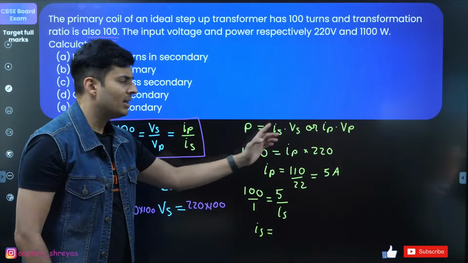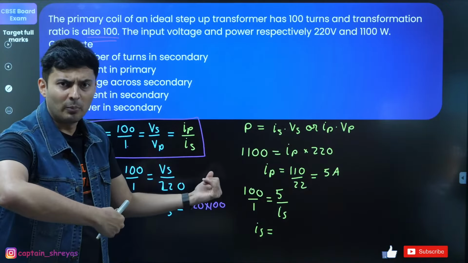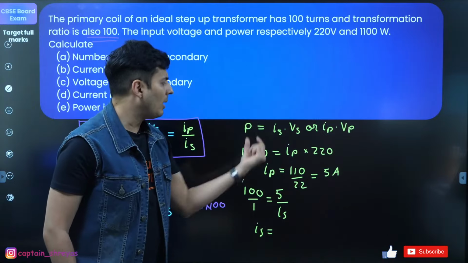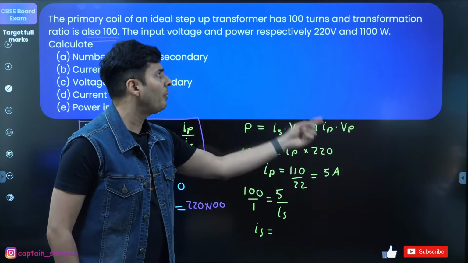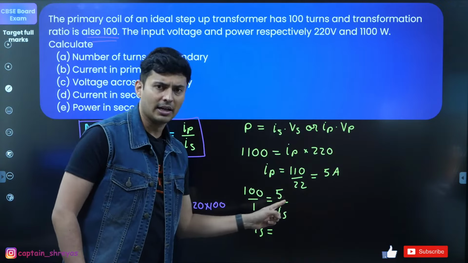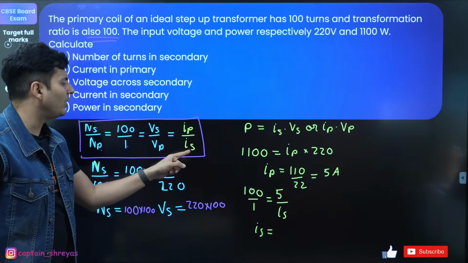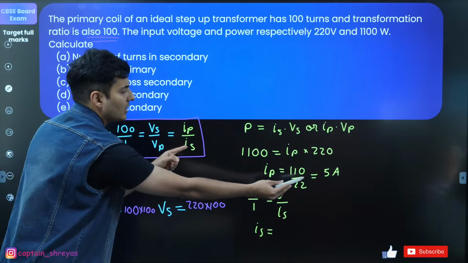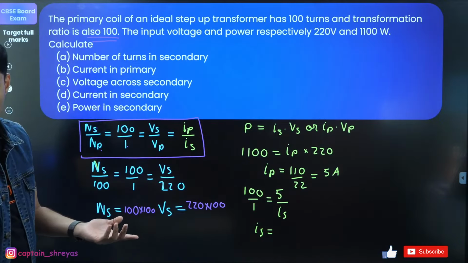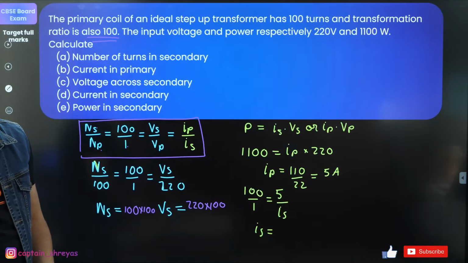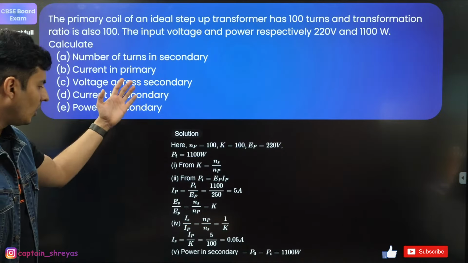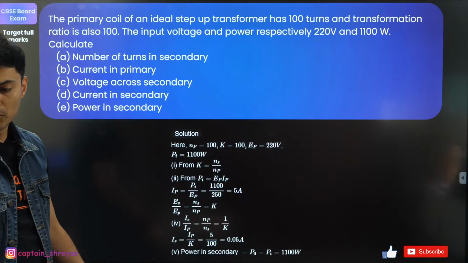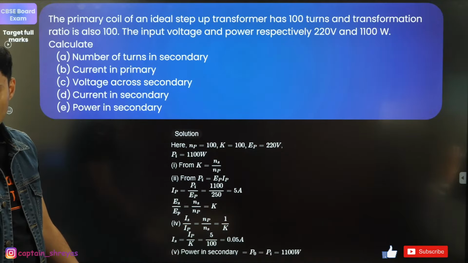Here, power is given. Power is current into voltage, be it primary or secondary. So if I take the primary side, the input power 1100 is primary current into primary voltage. From that I got the primary current. Once I know Ip, I can also find Is, because 100 by 1 is Ip by Is, so 5 by Is, that's all. Is that okay, everyone? So all the answers are mentioned on the next slide for all of you as well. Very good.